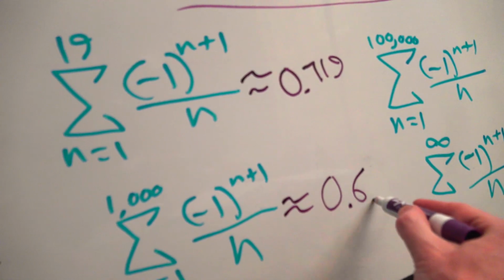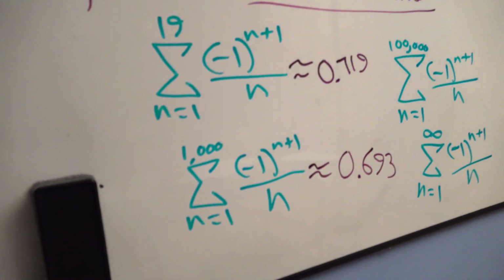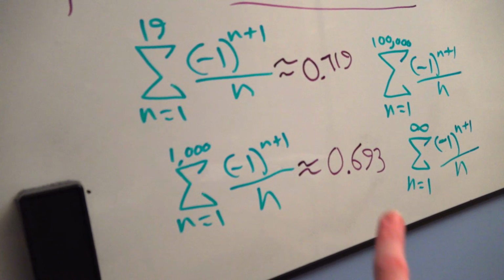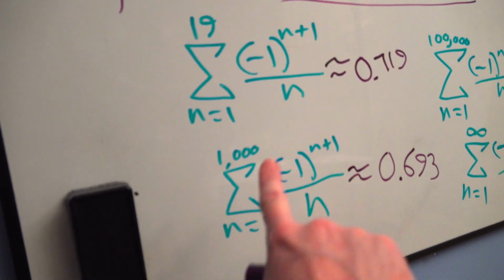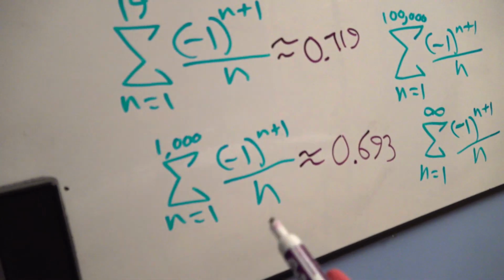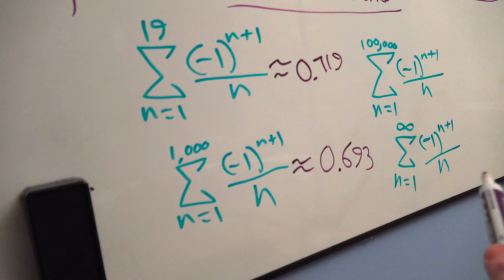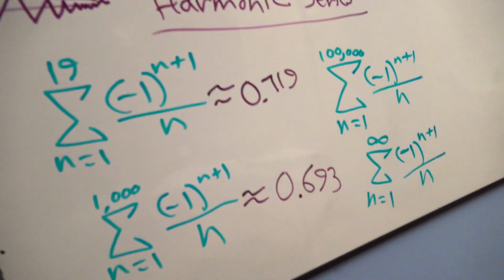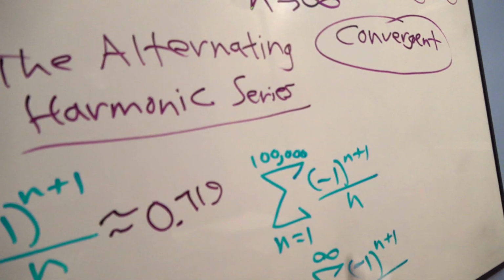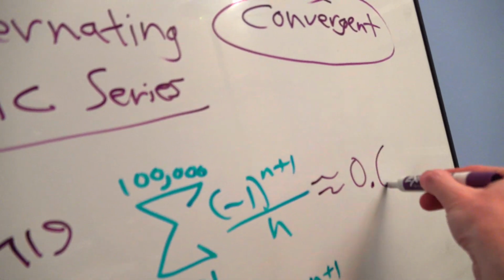0.693, roughly. But it was a long decimal. Rational, by the way, not irrational. It was rational because this is a fraction, right? Fractions are always rational. Imagine getting the common denominator between 1, 2, 3, 4, 5, 6, up to 1,000. But Excel can do it. Then I ran it to 100,000. Very fascinating results.